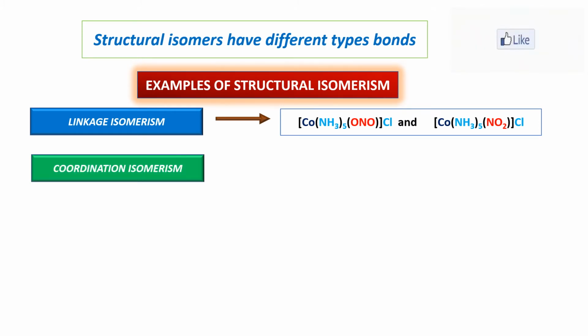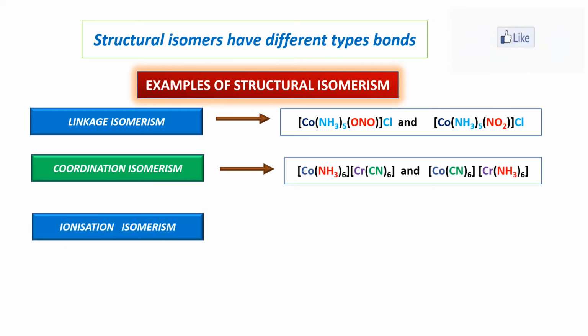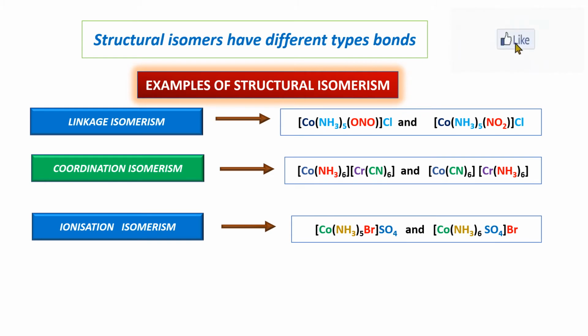Next one is coordination isomerism. This type of isomerism arises from the interchange of ligands between the cationic and anionic entities of different metal ions present in a complex. Here is the example of coordination isomerism. Next one, ionization isomerism. In this type of isomerism, the exchange between the ligand and the counter ion takes place. Here is the example of ionization isomerism.